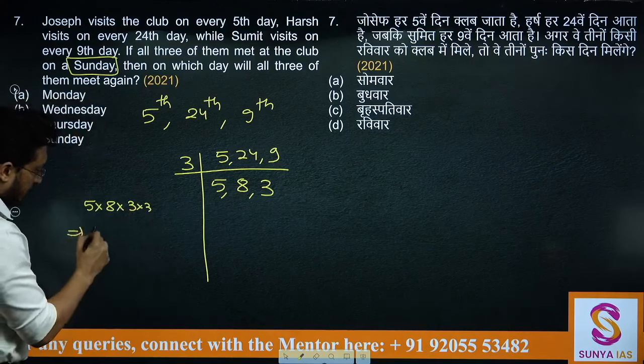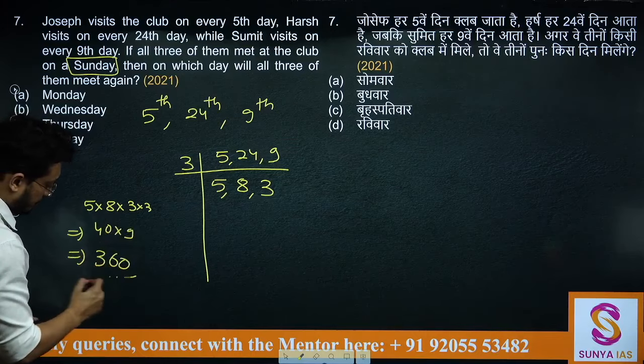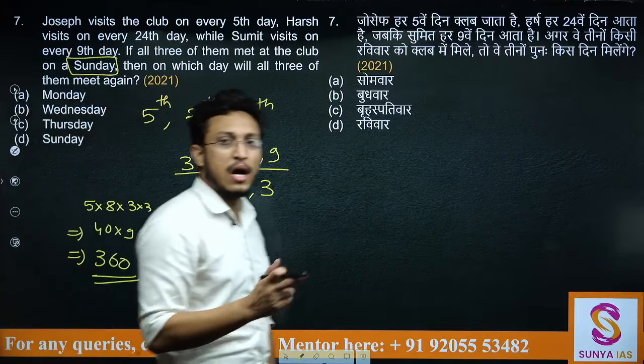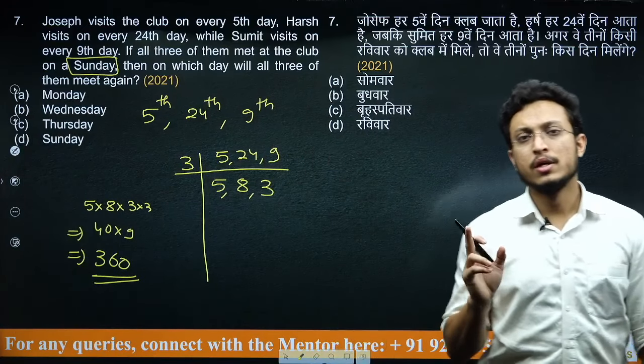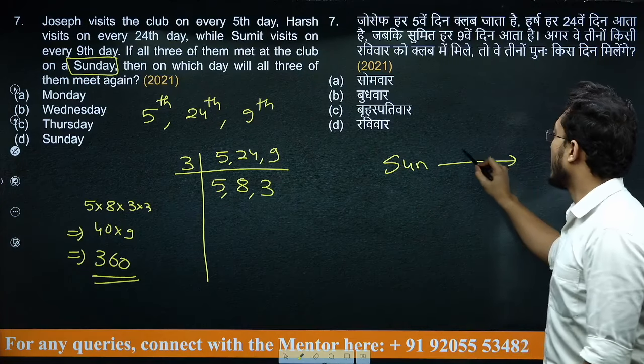How much is it? 40 into 9, that means 360. So they'll meet again after 360 days. They will meet after 360 days, and they are meeting on a Sunday. So what day will it be after 360 days?